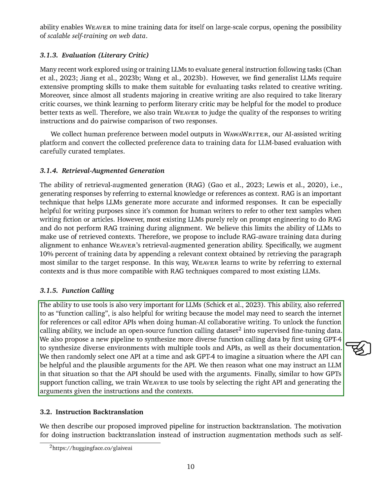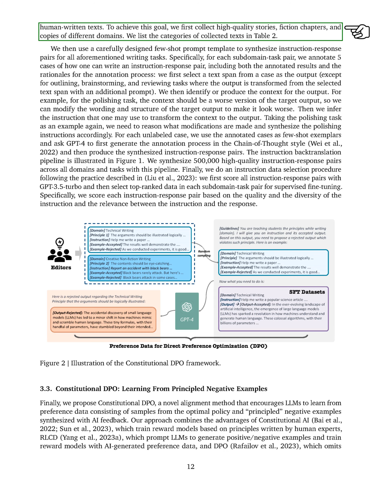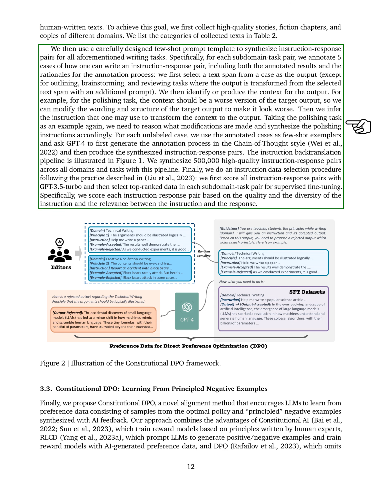We also introduce an improved method called instruction-back translation. The goal here is to align WEAVER with high-quality, stylish, and human-written texts. We start by collecting top-notch stories, fiction chapters, and texts from various domains. We then use a specific few-shot prompt template to create instruction response pairs for different writing tasks. This involves selecting a piece of text, identifying or creating the context for it, and then figuring out the instruction needed to achieve the desired output.